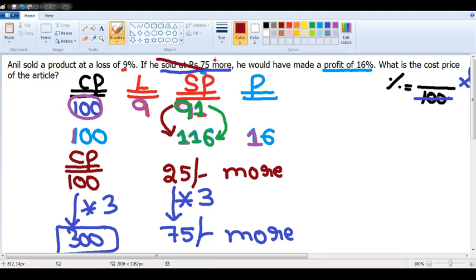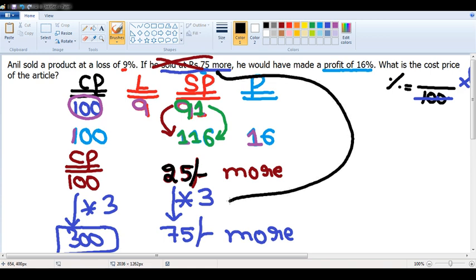Find out according to your assumption how much more. In the last step, please convert according to the question. That means use that statement in the final step. According to your assumption, find out how much more or how much less. In the last step, find out according to the question. I hope it is clear.